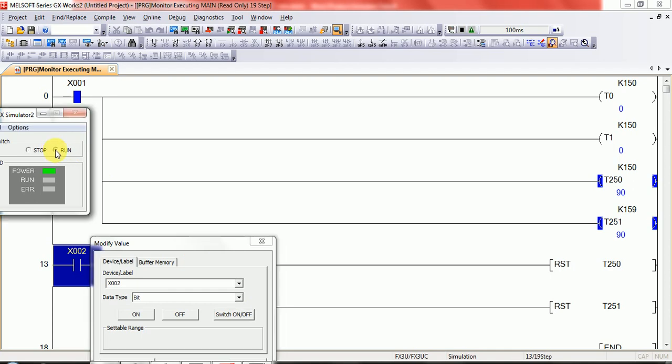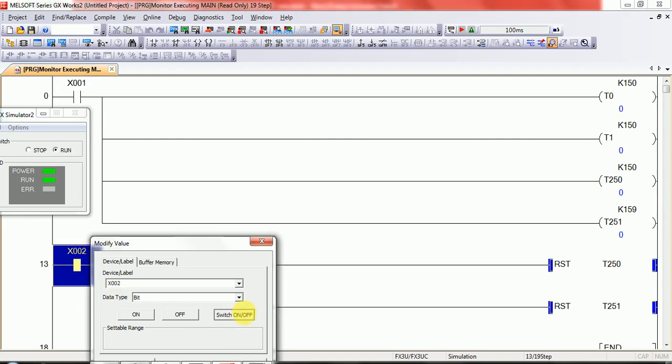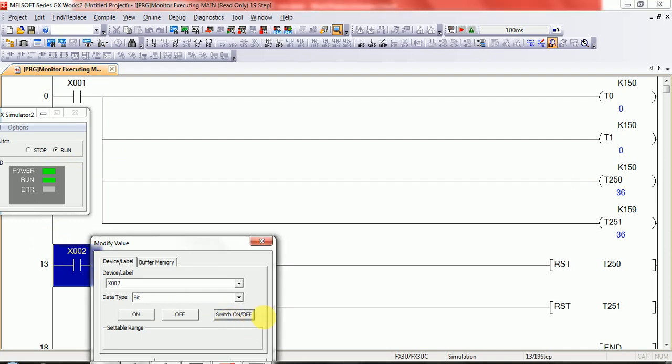Run your PLC first, then you can check. Turn off this one. Okay, again start. But when I reset this program, its value will be 0. Okay, again you can check it. You can see this timer had a value of 36. Okay, and when I turn X02 on, it goes to 0.